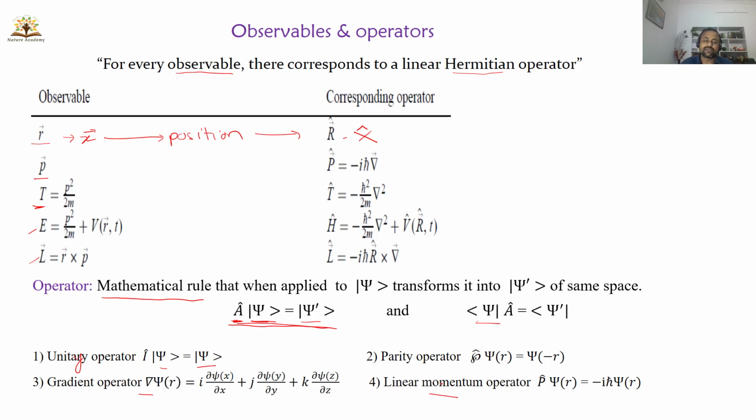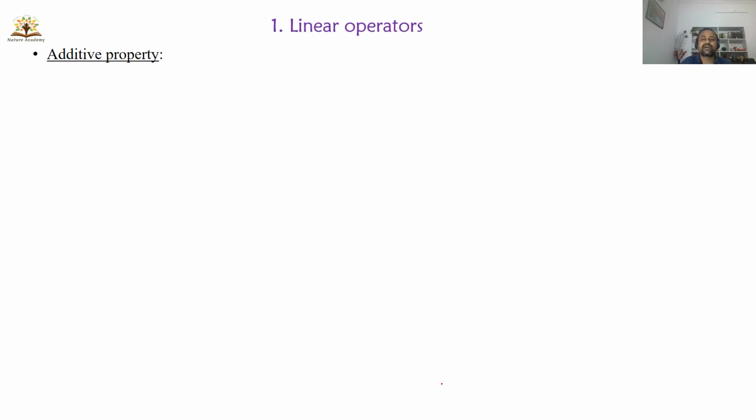There are two types of operators: linear operators and non-linear operators. In linear operators, we have so many examples. We will discuss all the examples of linear operators in this class. So let us start with linear operators. Operators may be of different types, so I will start with the linear operator.